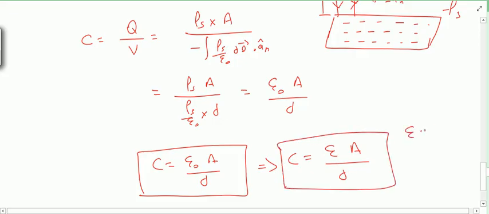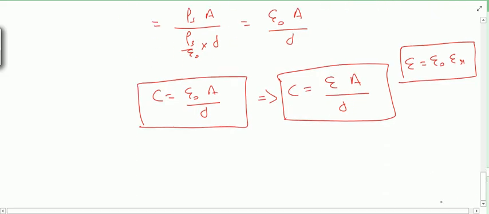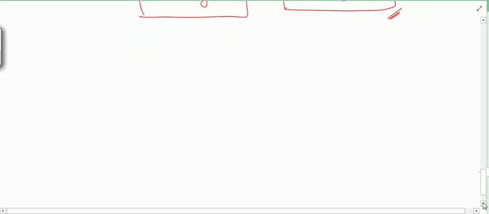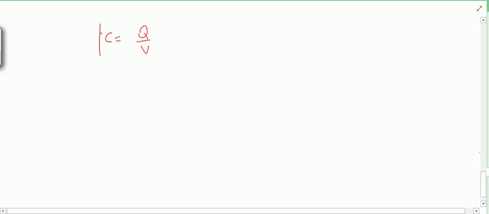Epsilon A by d, where this epsilon is equal to epsilon naught epsilon r. Epsilon r is what? The relative electrical permittivity of the dielectric. So this will be the expression for a parallel plate capacitor. So you can find the capacitance of any configuration which is given using the simple formula, which is C is equal to Q by V, this formula.